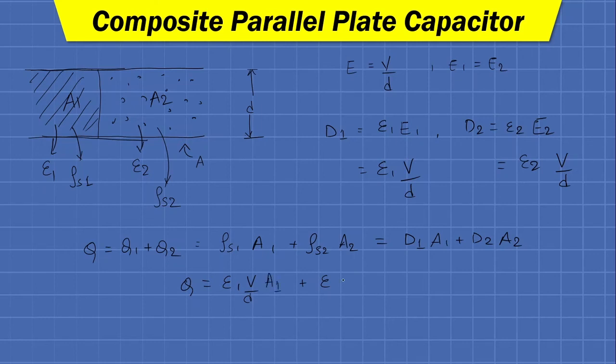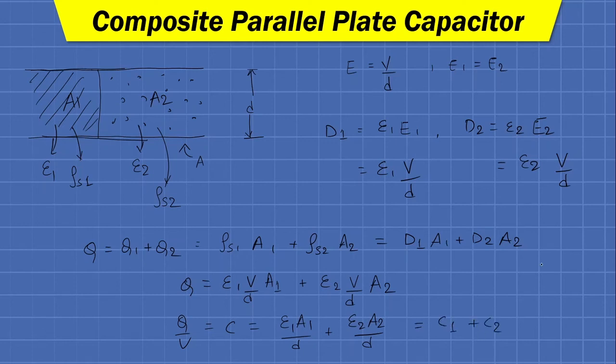Here it will be A1. And putting the value of D2, we will have epsilon 2 V by D multiplied by A2. Now from both the terms of the right hand side, we can take capital V as common, and moving the V to the left hand side of the equation, it will be Q by V, which is nothing but the capacitance. So it will be equal to epsilon 1 A1 upon D plus epsilon 2 A2 upon D, which is nothing but C1 plus C2.